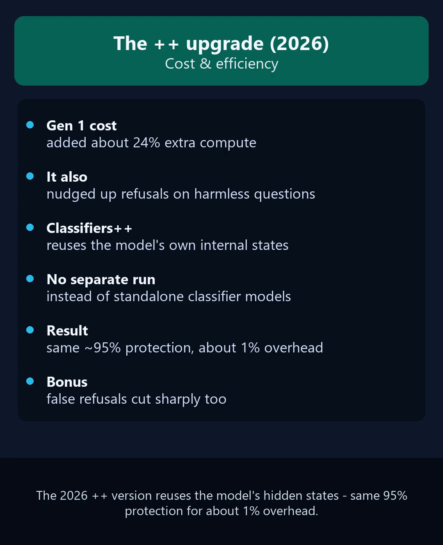The first version had a real cost. It added almost 24% extra compute and nudged up refusals on harmless questions. So in early 2026, Anthropic shipped constitutional classifiers ++. By reusing the model's own internal representations instead of running separate classifiers, it keeps the same 95% protection, while cutting the overhead to about 1% and slashing false refusals.